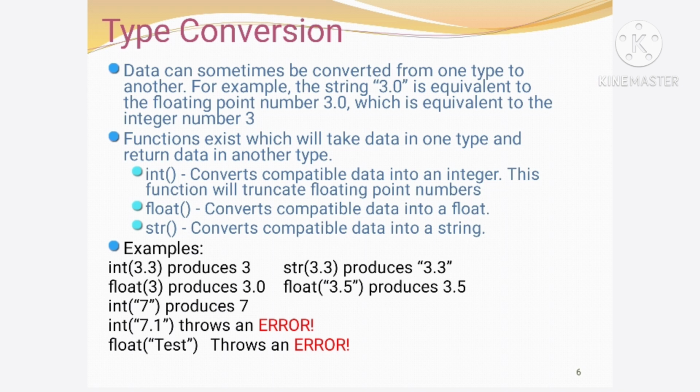One data type can be converted into another data type. Just consider 3.3. If we use 3.3 as an integer, int, then it will be converted to 3. Float 3 will produce 3.0. Int of "7" in quotes produces 7 because it is treated as an integer. But if we write int of "7.0" in quotation, it throws an error because it is not a string of an integer type. Okay.